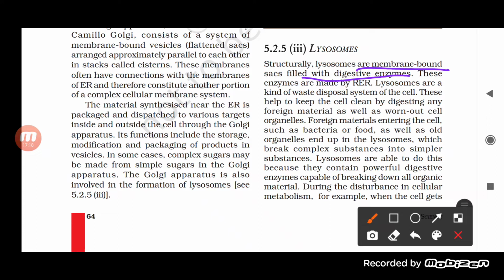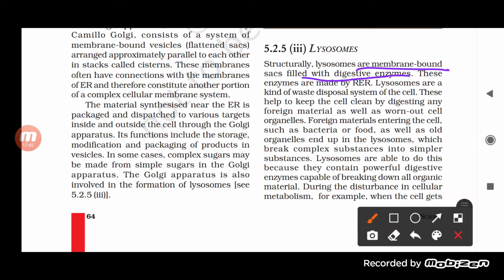Now, lysosomes are able to do this because they contain powerful digestive enzymes capable of breaking down all organic material.